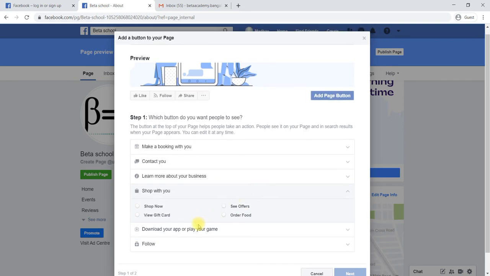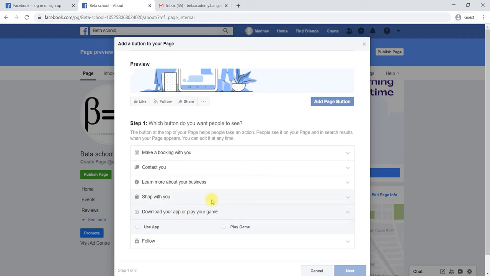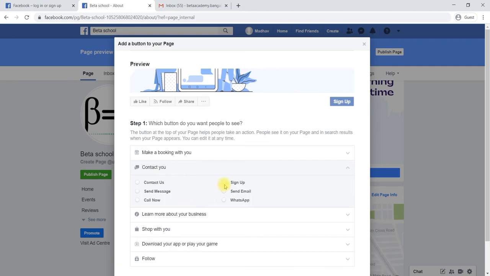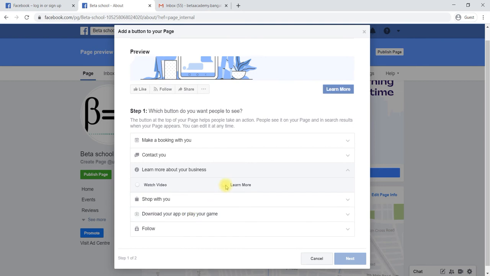For example, download the app. If you are running an app also, then you can say use our app. Then for example, I will say here contact, or we'll say learn more. I would like to take them to my website, so learn more.